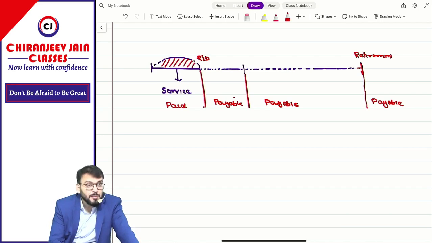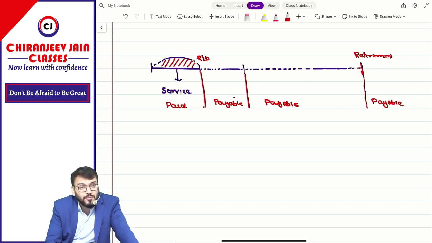So for this service, it might happen that some amount is already paid in the current year, some amount might be payable within 12 months from the reporting date, some amount might be payable after 12 months from the reporting date, some amount might be payable after retirement. For example, gratuity, pension, etc. Gratuity is paid after retirement.